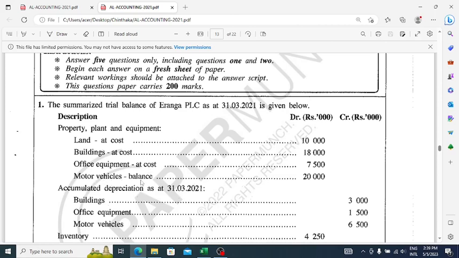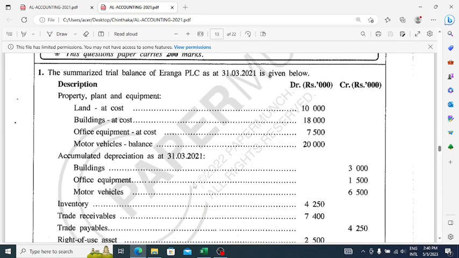Okay, land at cost 10,000, buildings at cost 18,000, office equipment at cost 7,500, motor vehicles balance. But here they have not mentioned at cost. Why? I think there may be an adjustment. We'll see. Motor vehicle balance 20,000. Accumulated depreciation as at 31st March 2021. That means accumulated depreciation is also given, but these are not opening balances, these are the closing balances.